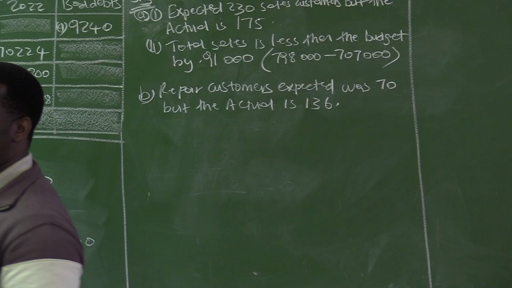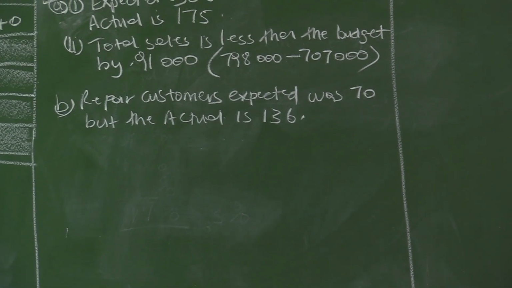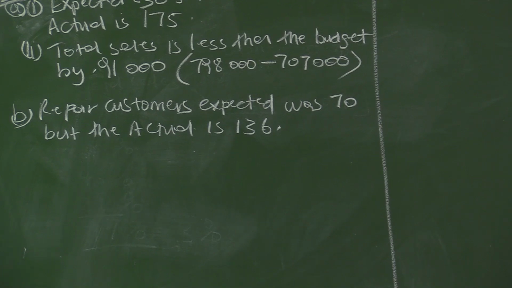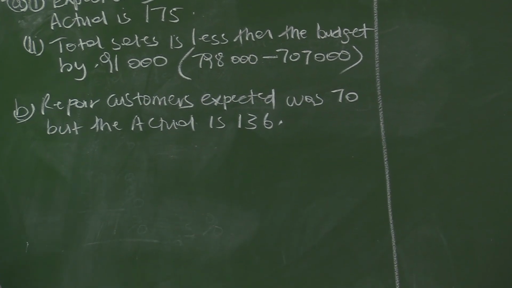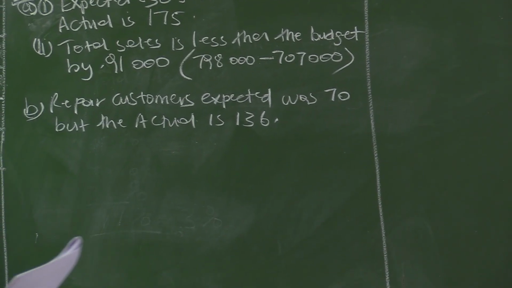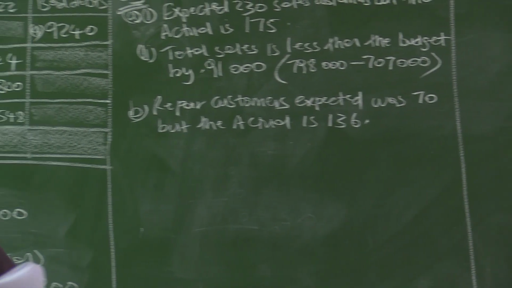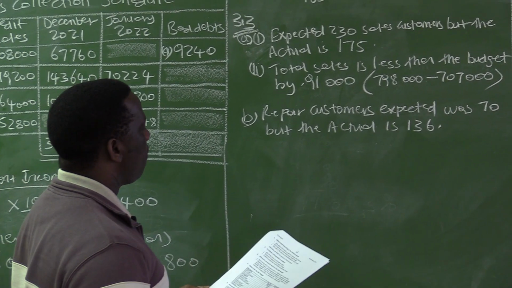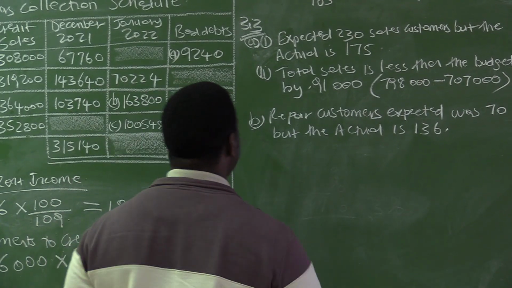So you can see now that they are overloaded. If you look at the number of repair employees, it's only 2 employees. So the repair customers expected was 70, but the actual is 136.